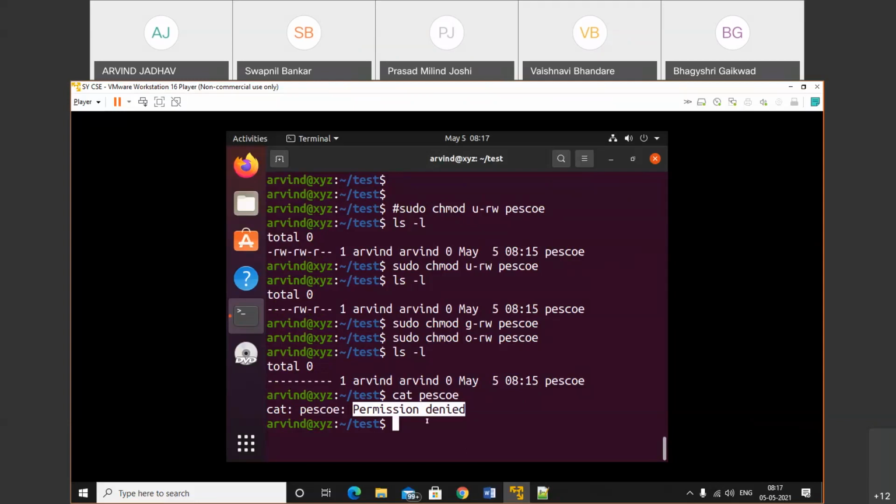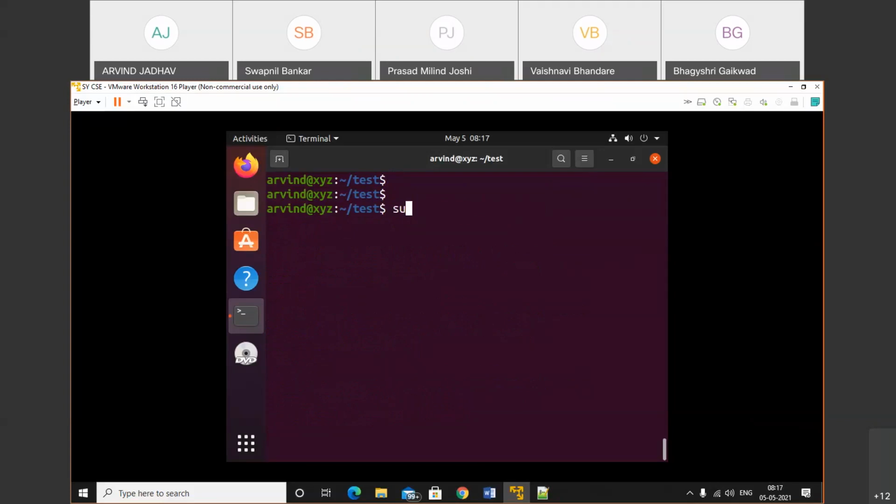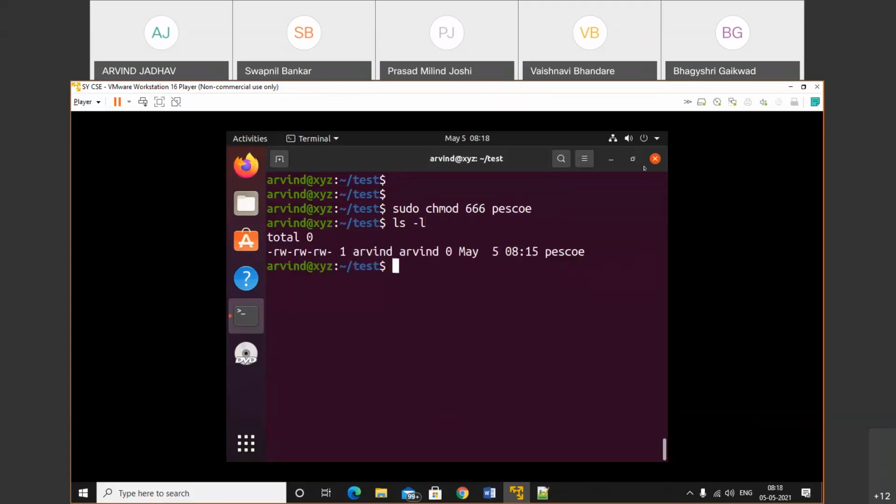Okay, just one minute. We'll perform one more operation. Sudo chmod, provide the permission using numeric mode: chmod 666 to the file PSUE. What does it mean? I'm providing the permission with the help of the numeric format. The first six is for the owner, the second six for the group owner, and the third is for other. Let's check ls -l. Can I set it? Yes, you can set the permission using numeric also.